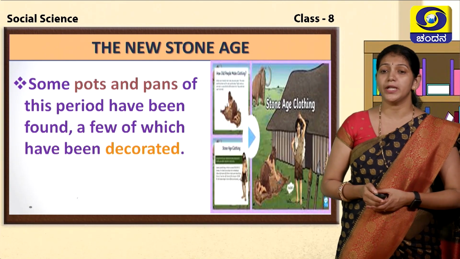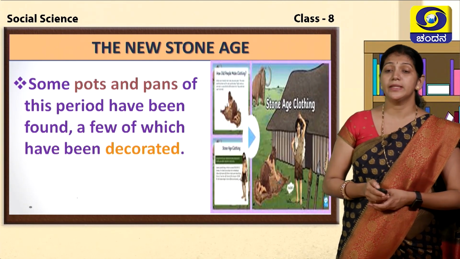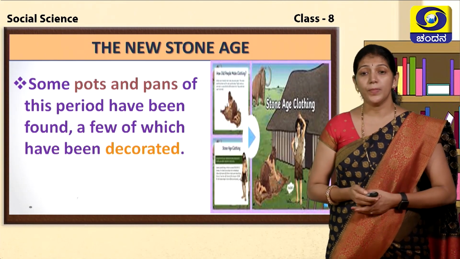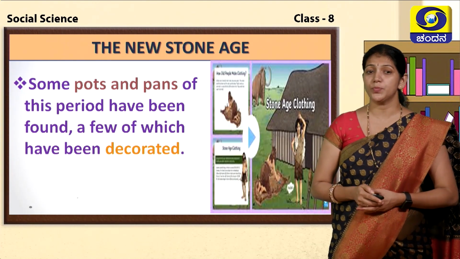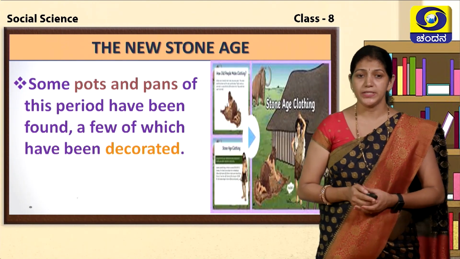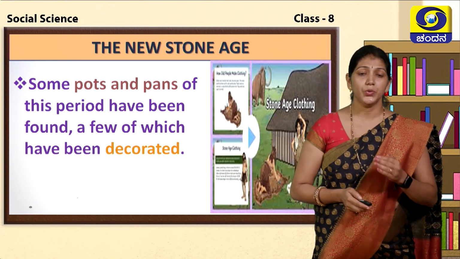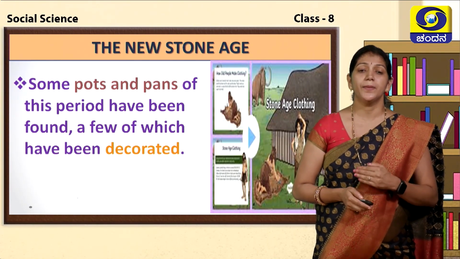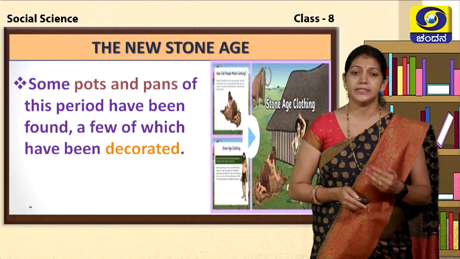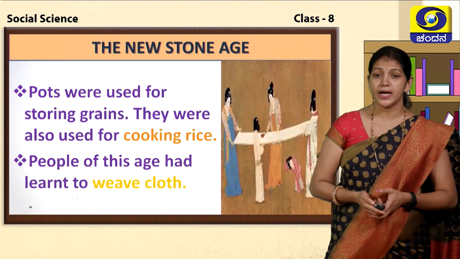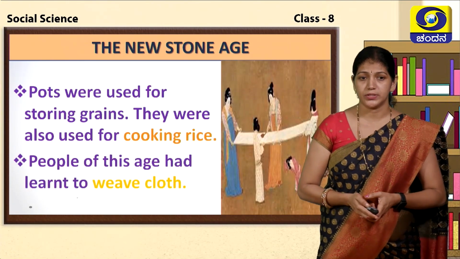They started decorating their houses, and they wanted to stop the nomadic life during the New Stone Age. It means that compared to the Old Stone Age, during the New Stone Age period, people's lives changed. And they started weaving cloths.